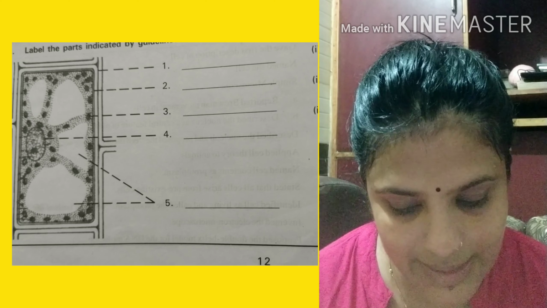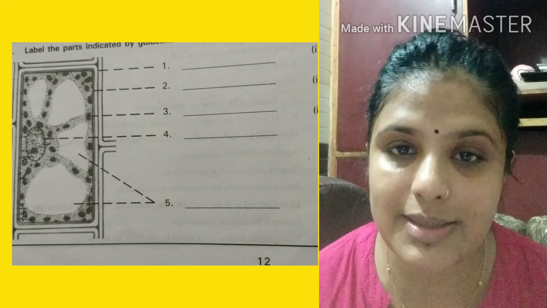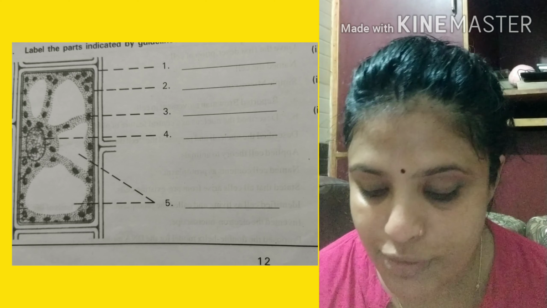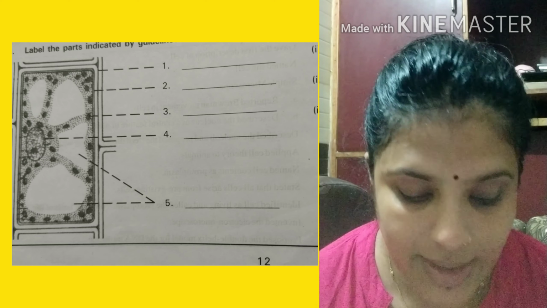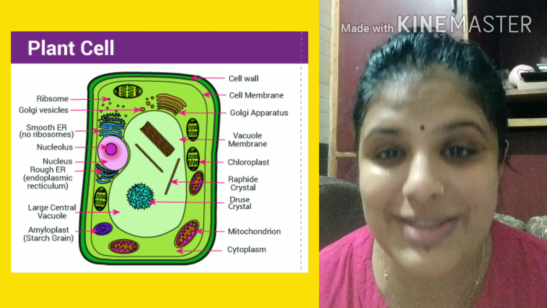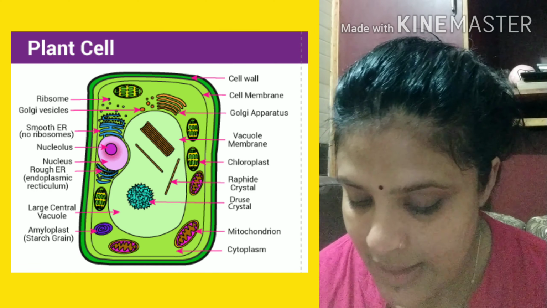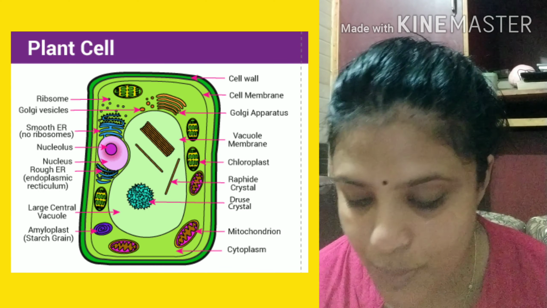Last question is labeling. Part 1 is cell wall. Is the given diagram that of a plant cell or an animal cell? This is a diagram of plant cell. You have to justify why it is a plant cell. It is a plant cell because it contains cell wall. It is a plant cell because nucleus is towards the periphery. It is a plant cell because the size of vacuole is bigger. Okay, mention 3 evidences visible in the diagram to support the answer.